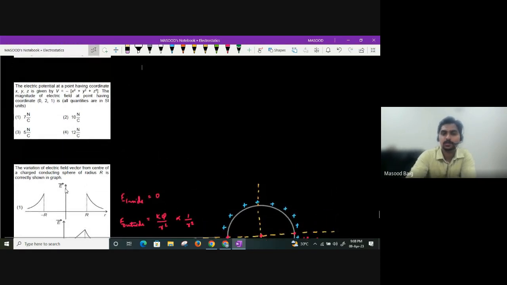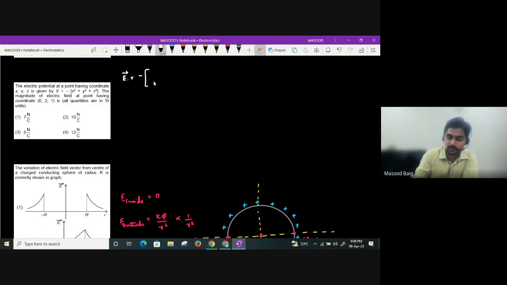What is given? The potential they have said is varying with all of x, y, and z. We need the magnitude of electric field at 0, 2, 1. As I've already told you, whenever potential is varying with all x, y, and z, what will I write? Minus of dou v by dou x i cap plus dou v by dou y j cap plus dou v by dou z k cap. Yes or no, everyone? When I am doing partial differentiation with respect to x, only x will be considered as variable. Rest all should be considered as constants.